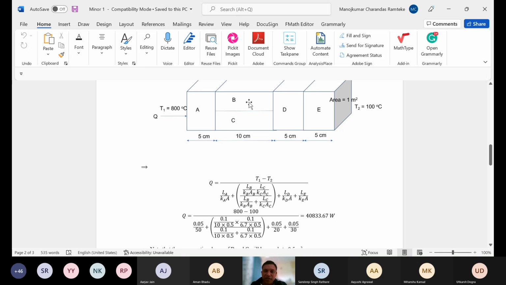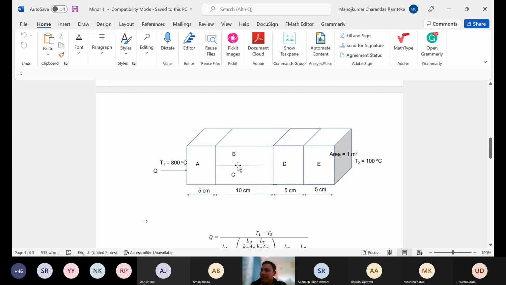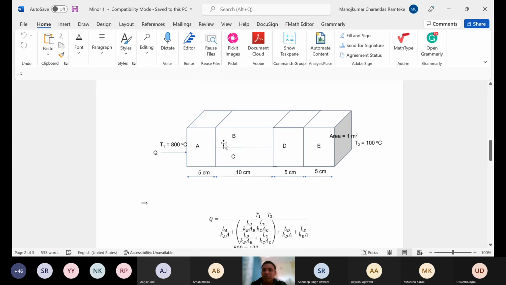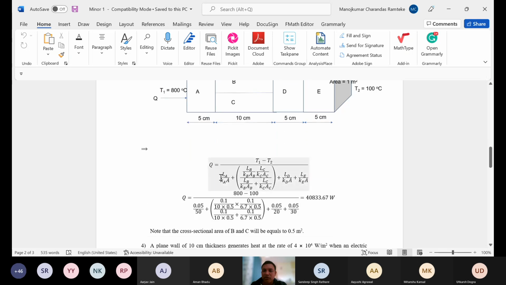Okay, so because the resistance of block B and block C are parallel, we have to use this equation. If you wanted to take the total resistance of this BC block, then 1 by RBC will be equal to 1 by RB plus 1 by RC, and the resistance of these individual blocks can be obtained by using this equation, isn't it?